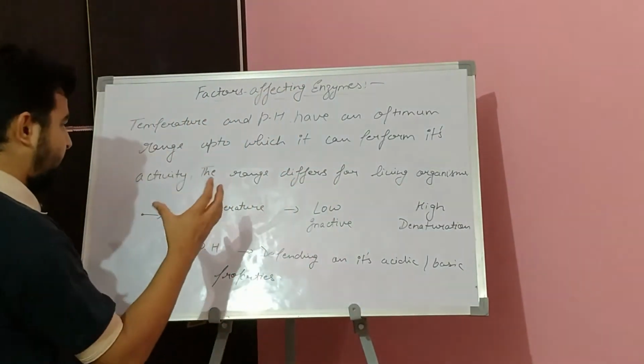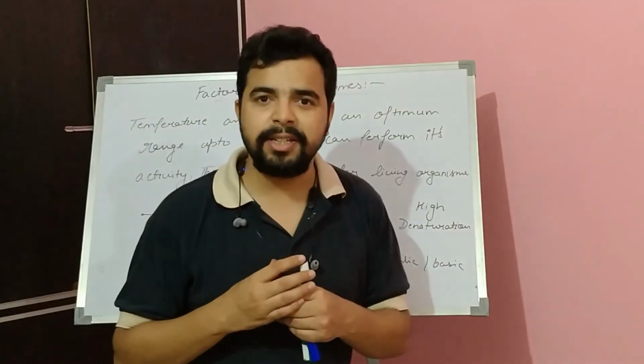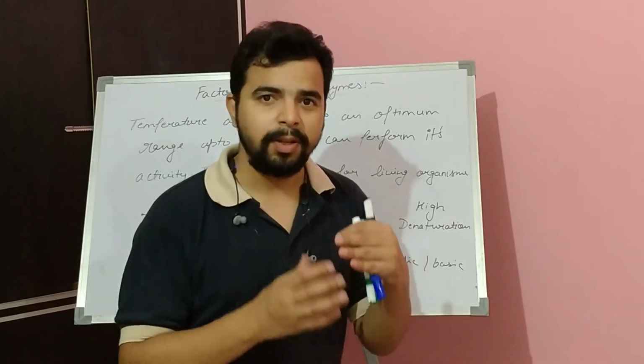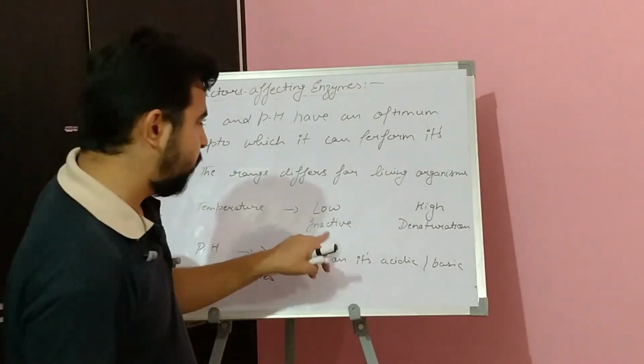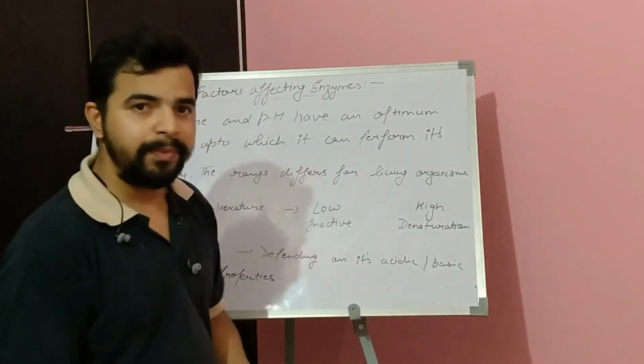So if that range is increased, or if that range gets lower, what will happen? If the temperature decreases, the enzymes will become inactive.